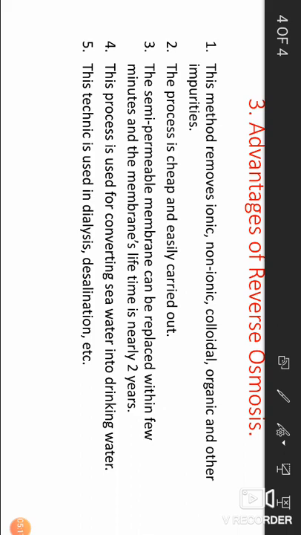Second, the process is cheap and easily carried out. Third, the semi-permeable membrane can be replaced within a few minutes and the membrane's lifetime is nearly 2 years. Fourth, this process is used for converting seawater into drinking water. Fifth, this technique is used in dialysis, desalination, etc.